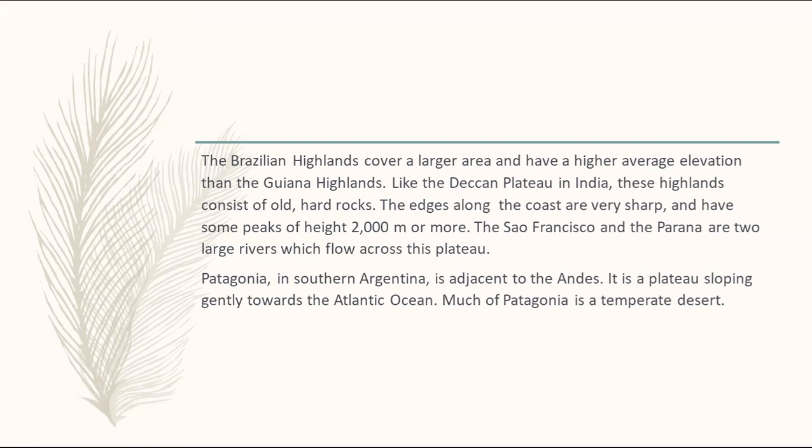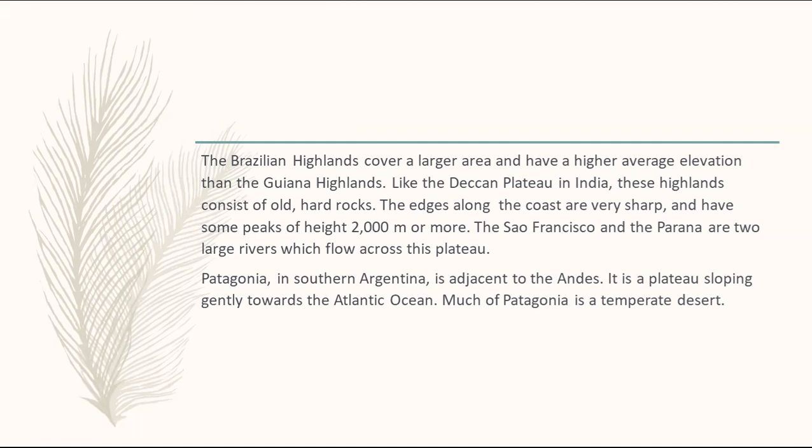The edges along the coast are very sharp and have some peaks, sometimes 2000 meters or more. The Sao Francisco and the Parana are two large rivers that flow across this plateau.